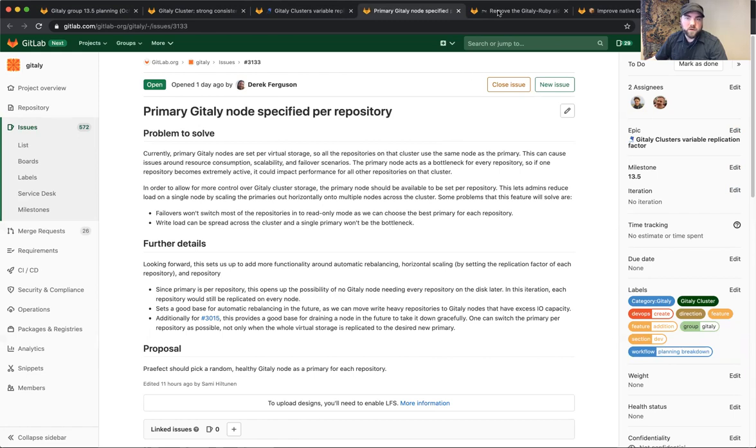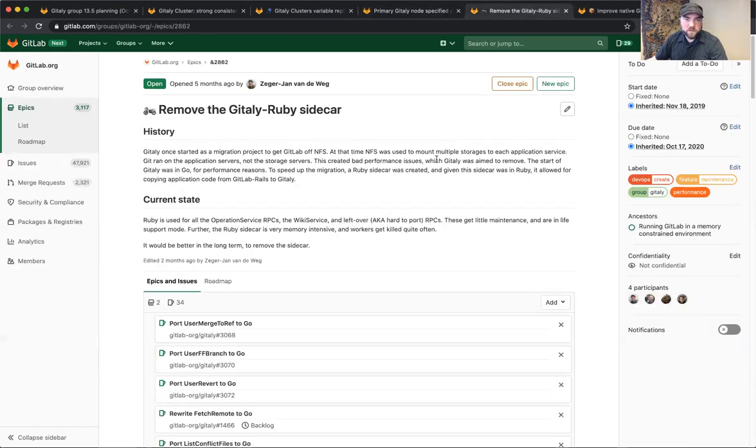The next thing we're working on are some performance improvements in moving a lot of our code from Ruby to Go. With this, we plan on getting a lot of improvement in the performance of our RPC calls, as well as several other things that we believe this will give us some performance boost on.